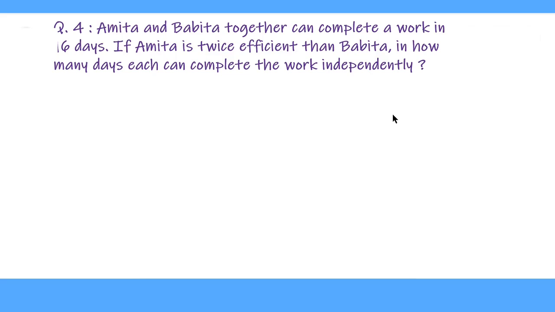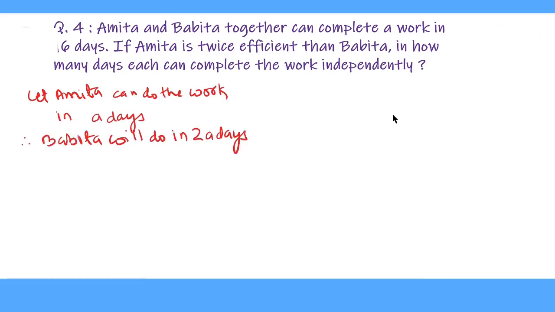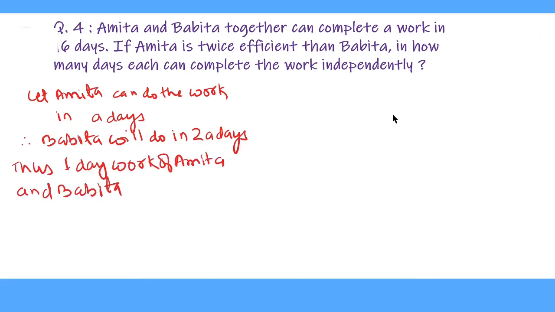So we define like this: let Amita do the work in A days. Therefore, Babita will do it in 2A days. Thus, 1 day work of Amita and Babita together equals 1 upon A plus 1 upon 2A. The LCM of A and 2A is 2A, and A divides 2A 2 times and 2A divides 2A 1 time. So this is equal to 3 upon 2A. And it is given that this is equal to 1 upon 16.